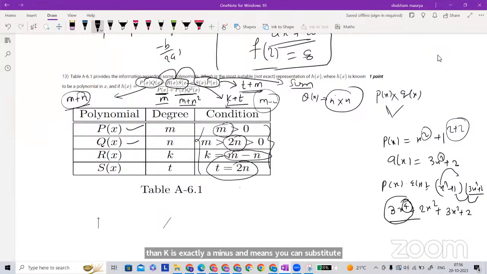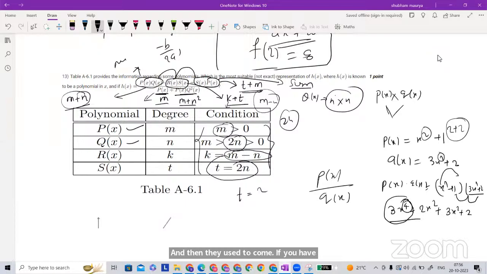Then finally, t is given, t is equal to 2n. So in place of t, you will substitute 2n, and then finally conclude what is the possible degree in the numerator, and similarly in the denominator. And then after dividing, what is the final degree that used to come? If you have p(x) and if you have q(x), suppose this has degree m and this has degree n, so the final degree of the quotient will come out as m minus n. Suppose the quotient is q.